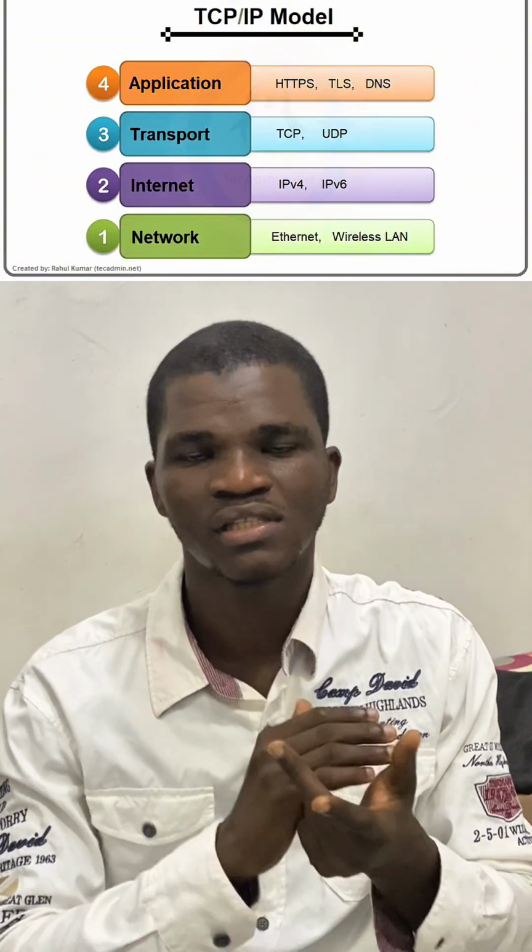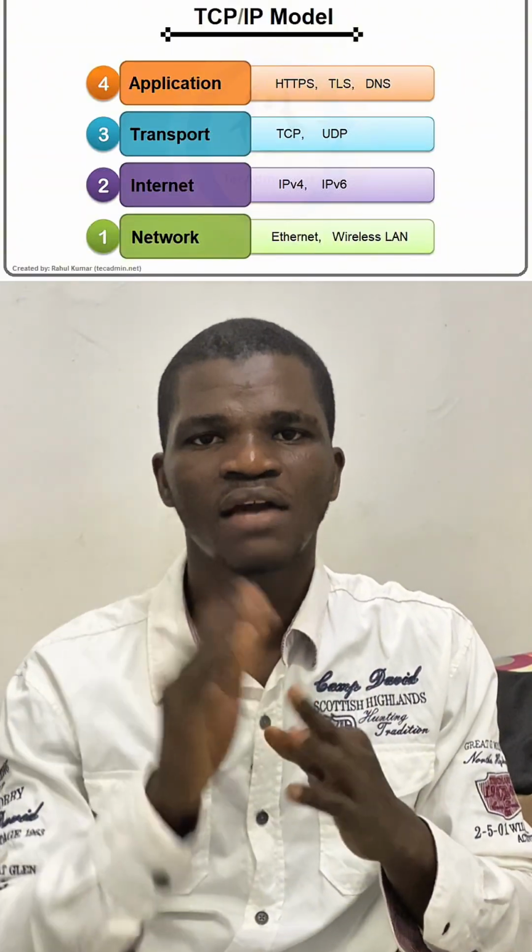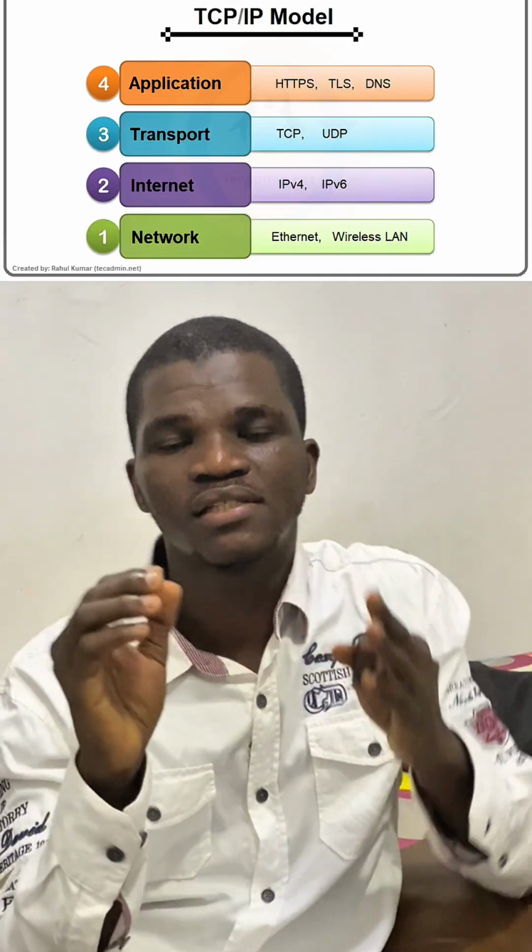So this is rate limiting. Then number 3 is that they have actually implemented and put in place what we call the IDS and IPS. So the IDS, intrusion detection system, to detect any kind of malicious movement, and the intrusion prevention system to prevent any kind of attack that is happening.